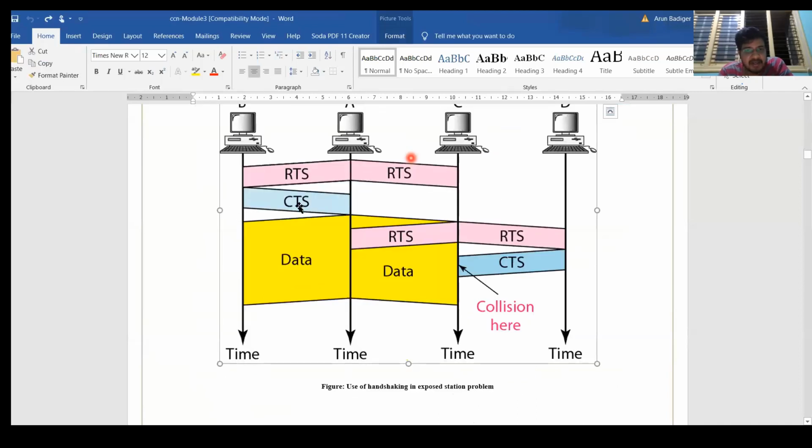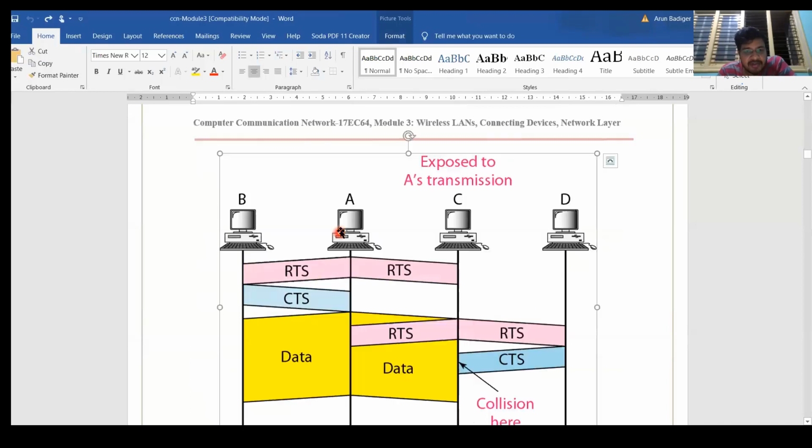In this one, what is the problem? Here, if A wants to communicate with B, A will be communicating with B. So A is sending a request to send, ready to send, because it wants to communicate with B.